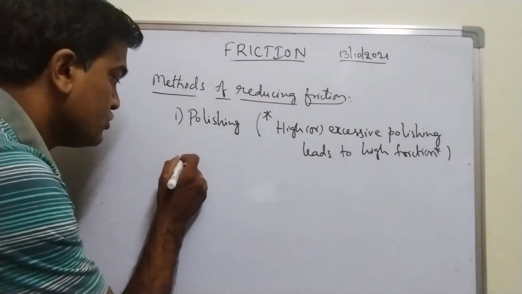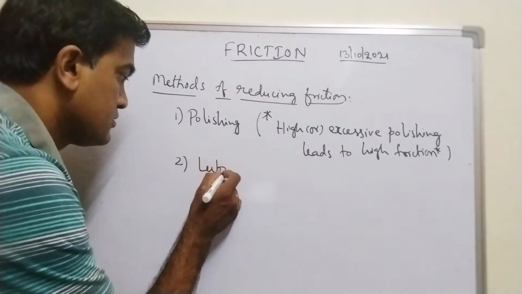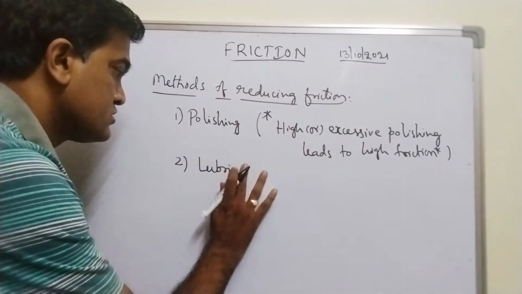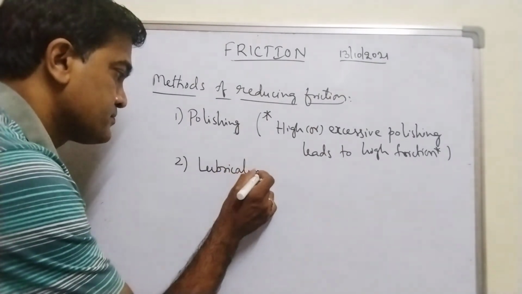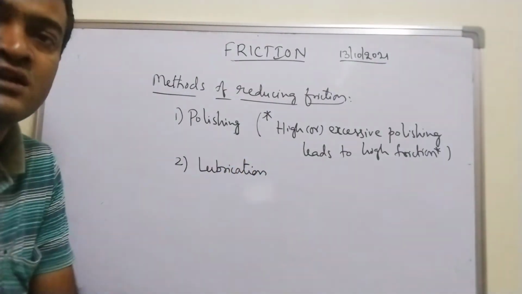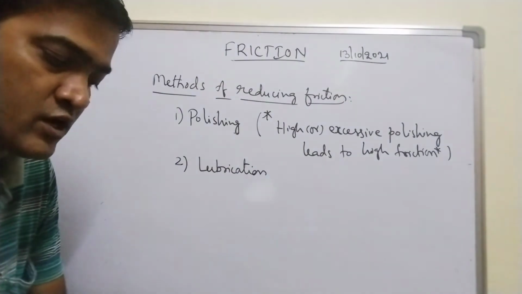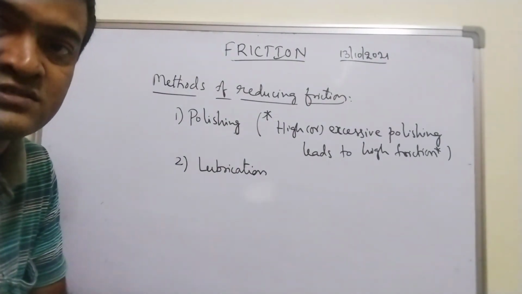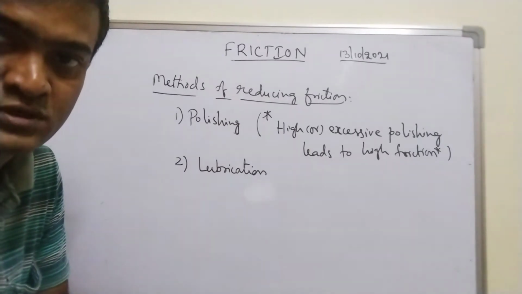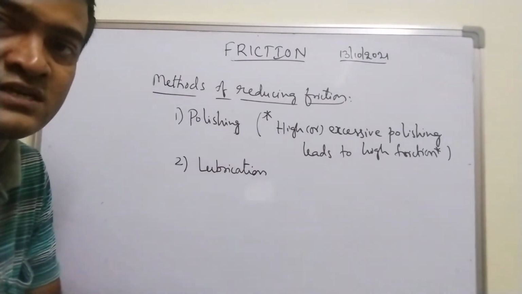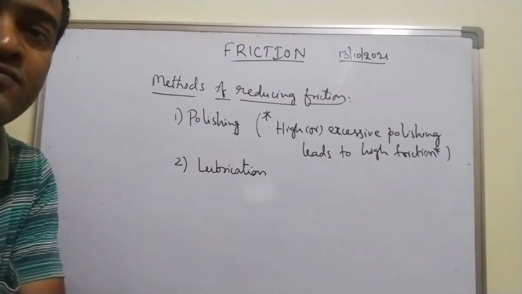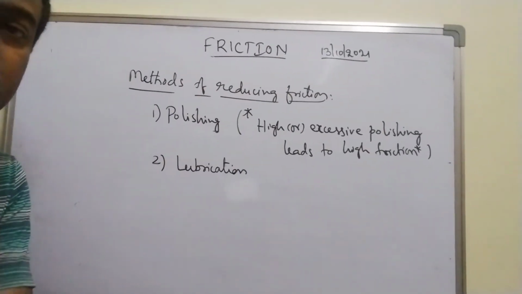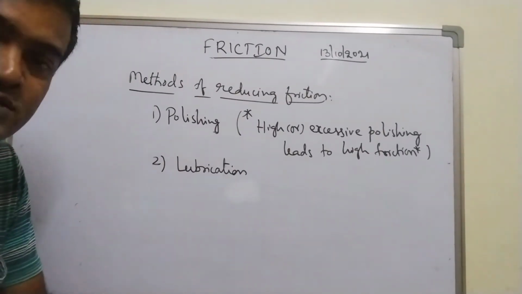Second point is lubrication. Generally we adopt pouring oil in vehicles, right? What is the meaning of lubricants? That will make the friction less, especially oils.